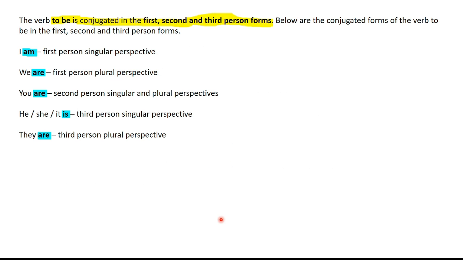Here is a summary of how the verb to be is conjugated in the first, second and third person forms. With I, the first person singular perspective, to be becomes am. With we, the first person plural perspective, it becomes are. With you, it also becomes are, the second person singular and plural perspective. With he, she, it, the third person singular perspective, the verb to be becomes is, and with the third person plural perspective, the verb to be becomes are. I hope you have benefited from this information.